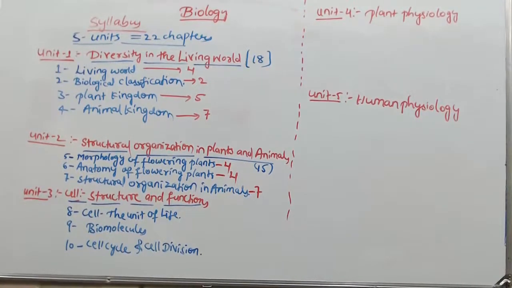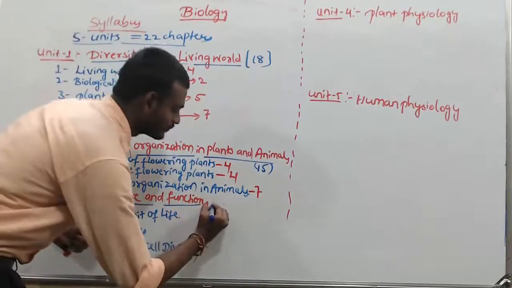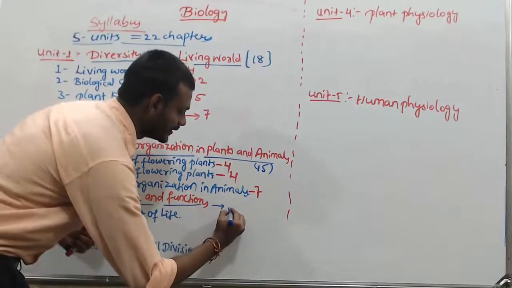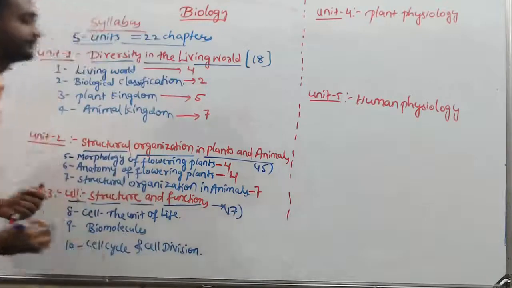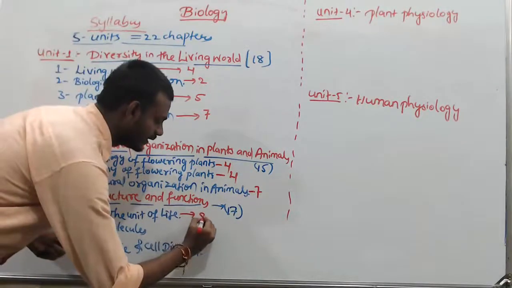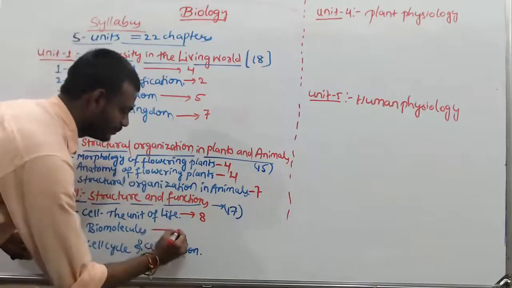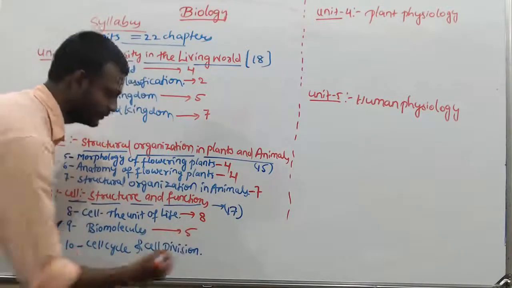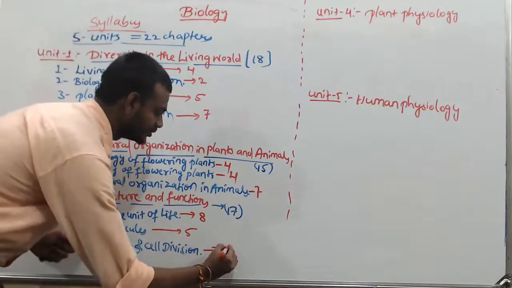This carries 17 marks: cell 8 marks, biomolecules 5, and cell cycle and cell division.